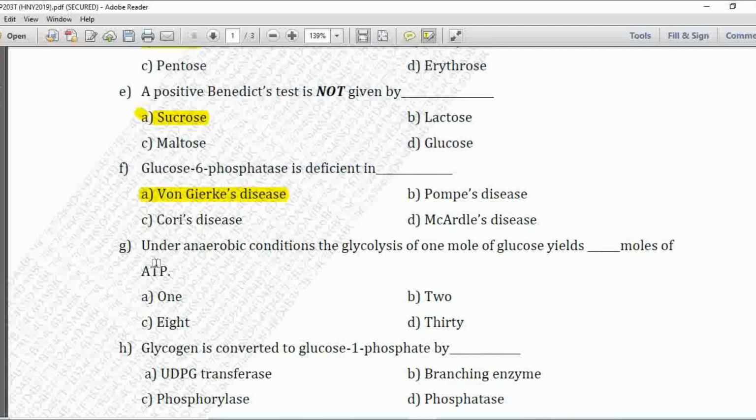Next MCQ. Under anaerobic conditions, the glycolysis of 1 mole of glucose yields dash moles of ATP. So here option A is 1, B is 2, C is 8, and D is the 30. So under anaerobic conditions, the glycolysis of 1 mole of glucose yields 2 moles of ATP. So here option B is correct.